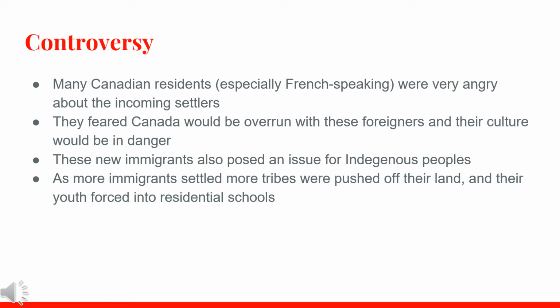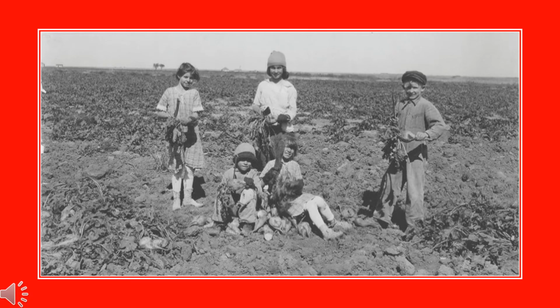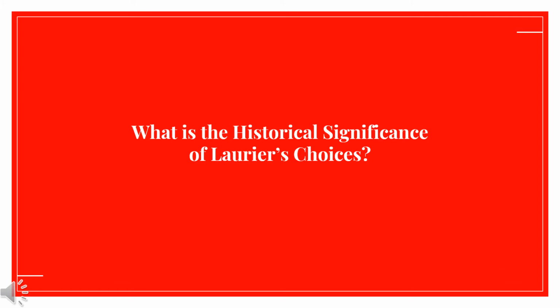These new immigrants also posed an issue for Indigenous peoples. As more immigrants settled, more tribes were pushed off their lands and their youth were forced into residential schools. This is an image of an immigrant family farming. These farms were a huge responsibility and all members of the family were expected to pitch in. What is the historical significance of Laurier's choices? His choice to welcome new immigrants shaped Canada's future economy.